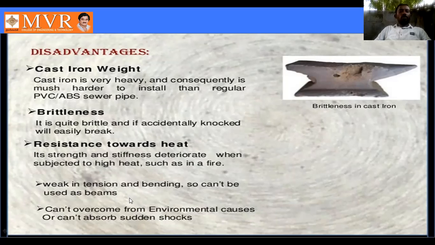Next, it cannot overcome environmental causes, which is a very important disadvantage. Examples of environmental causes are rust formation and cracks. We cannot overcome these, and we also cannot do anything about sudden shocks. These are the disadvantages.